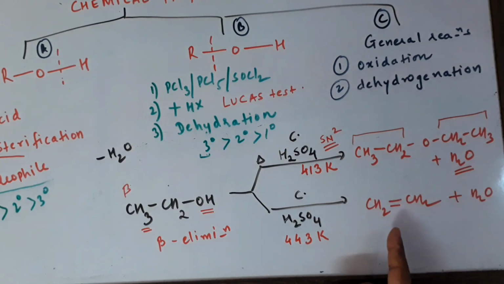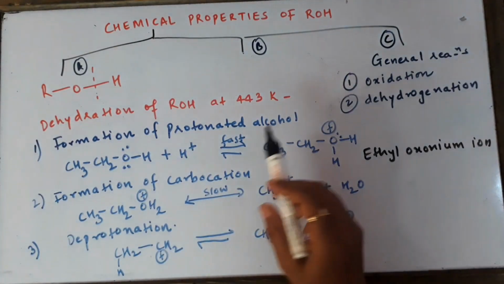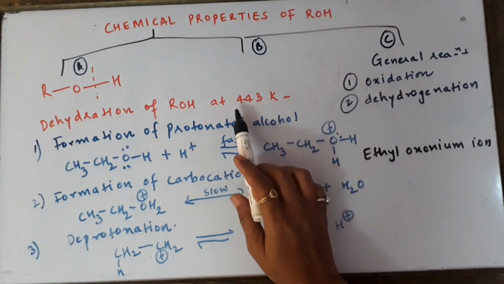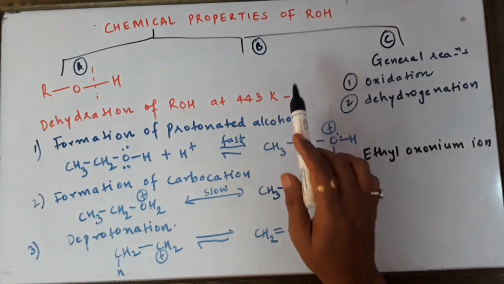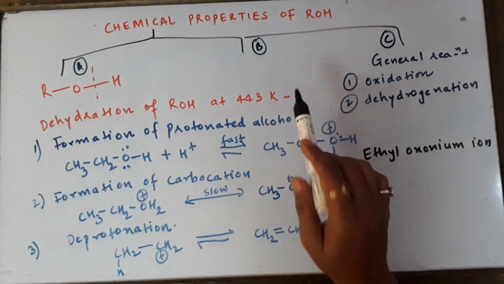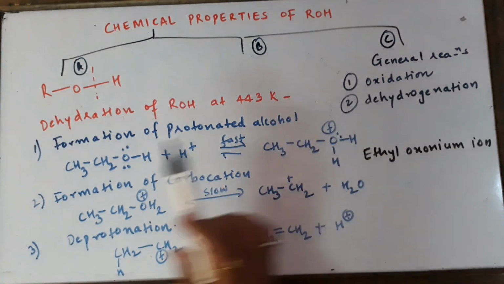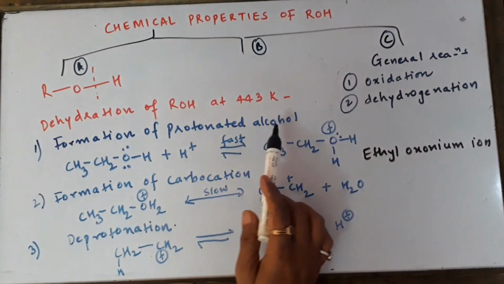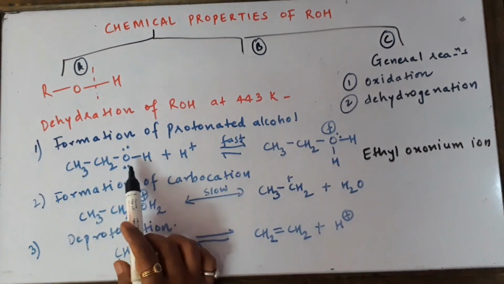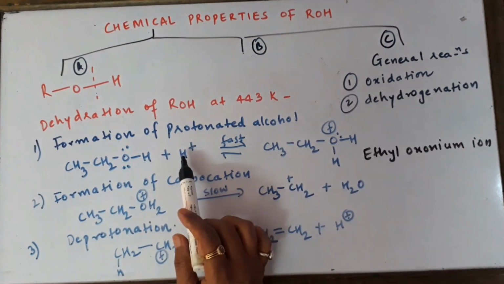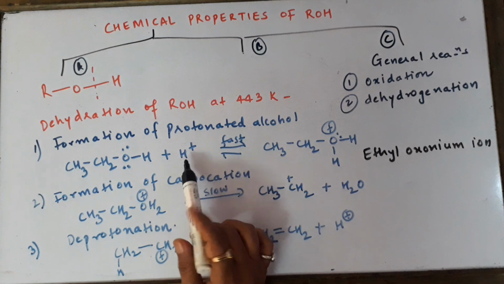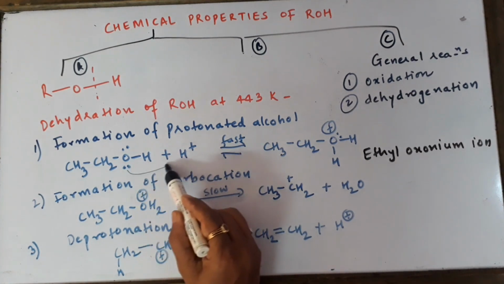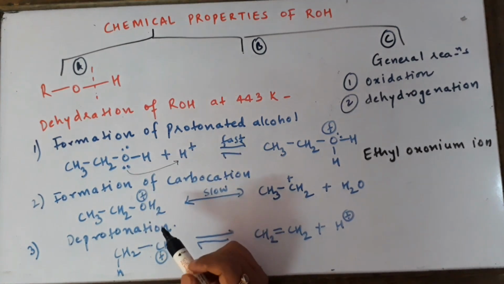Let's discuss the mechanism. Here we must remember that the temperature is 443 Kelvin, because at 413 Kelvin ethers are formed. The first step is formation of protonated alcohol. Take the alcohol which is given, add concentrated H2SO4, a few drops. Alcohols will act as a Lewis base and attract the protons towards themselves.